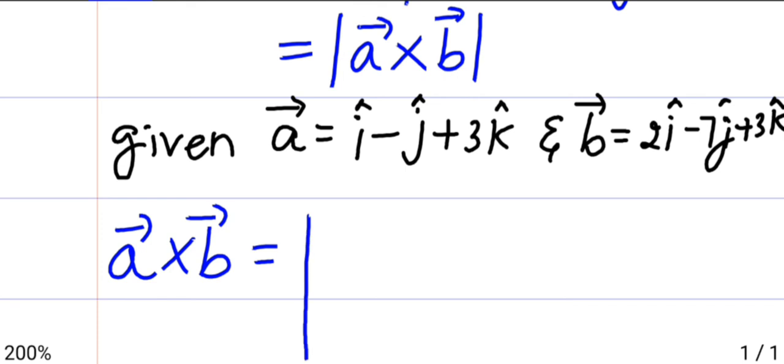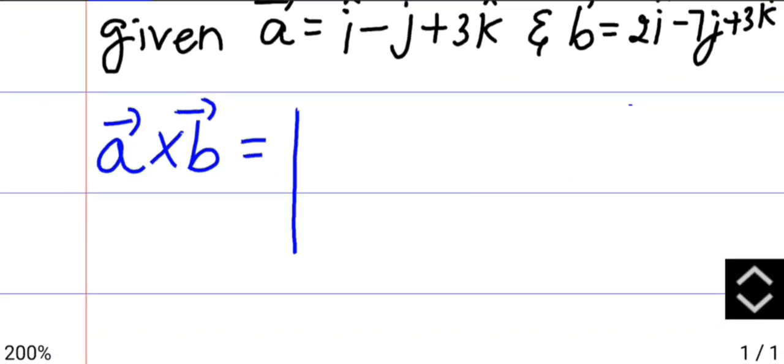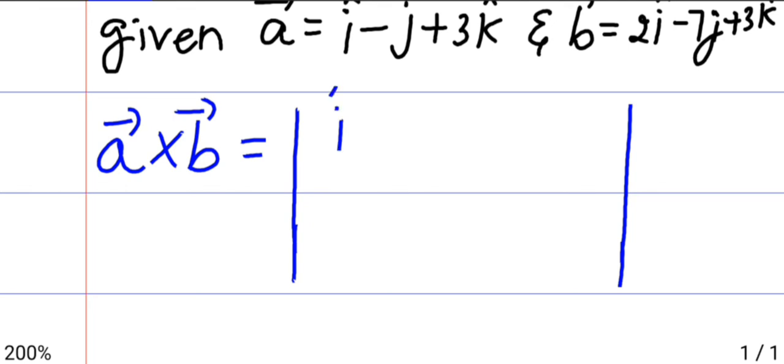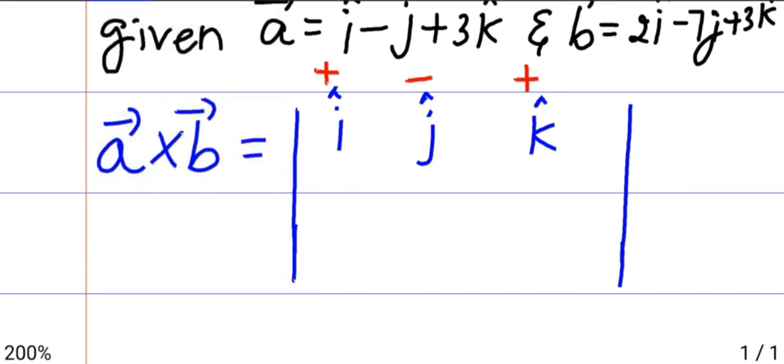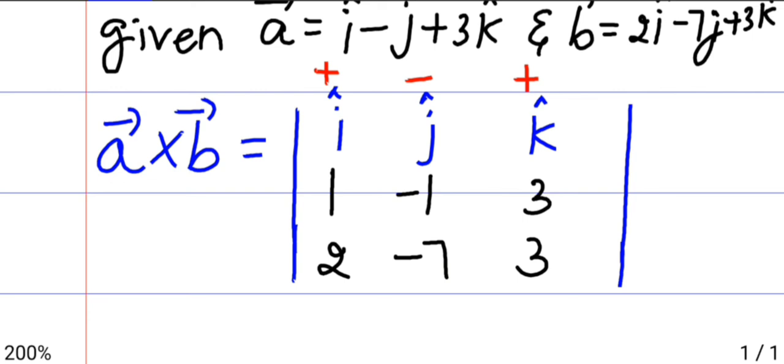To find the cross product, we will use determinants. So it will be i cap, j cap and k cap, with signs plus, minus and plus. Then writing the numbers, the coefficients are 1, minus 1, 3, 2, minus 7 and 3.